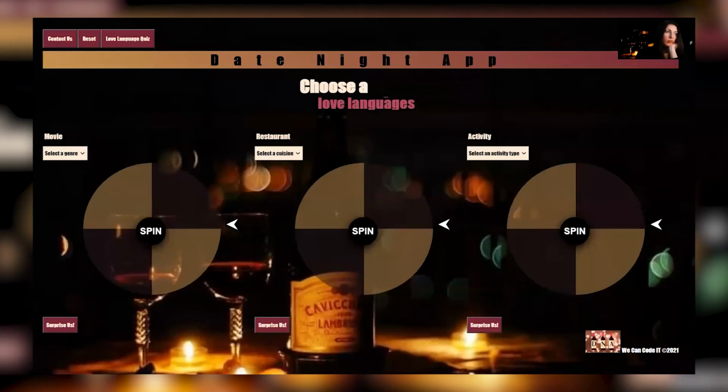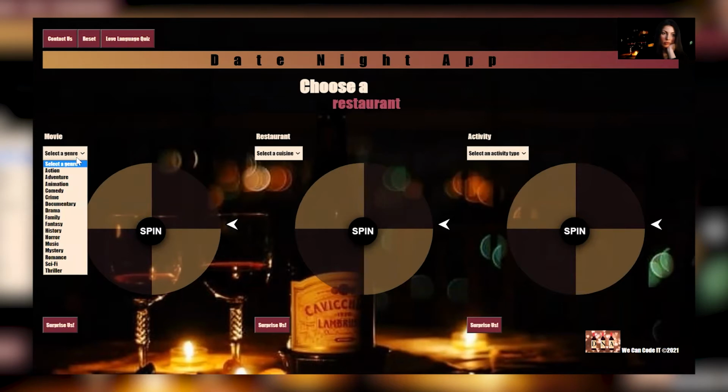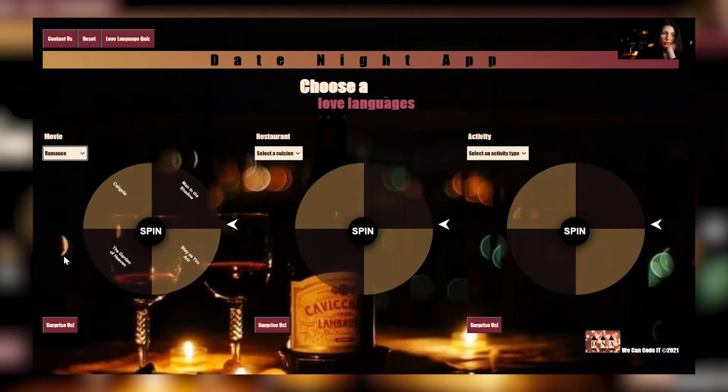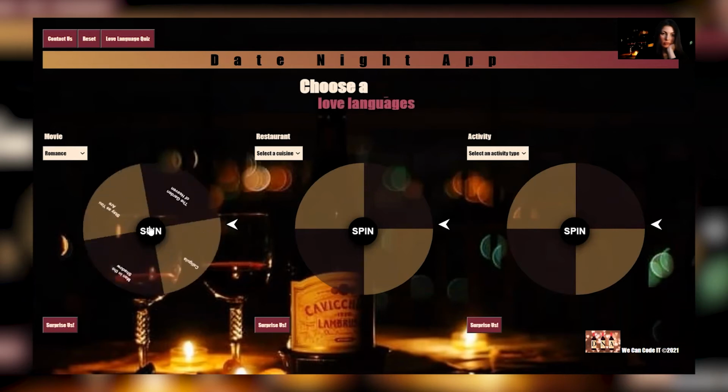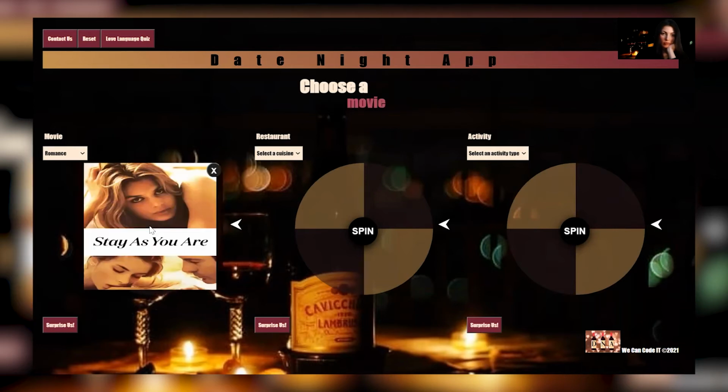As you can see, our app displays 3 different wheels that will generate your perfect date night selections. The first wheel populates a variety of movies. The user can click on the genre of their choice in the dropdown. Once they click, the wheel spokes will populate 4 random movies. The user will then click the spin button. When it's done spinning, a modal featuring a movie poster image will show the random selection.